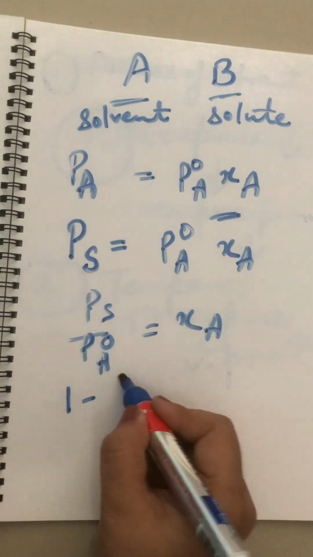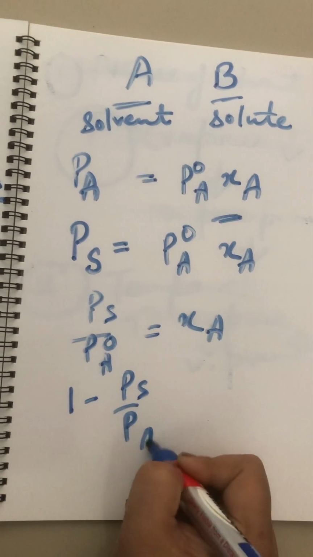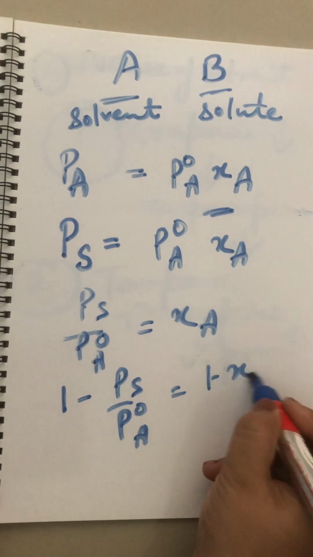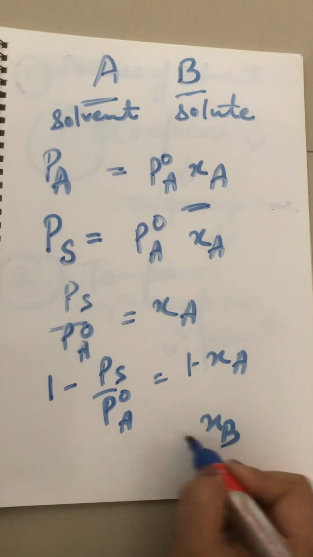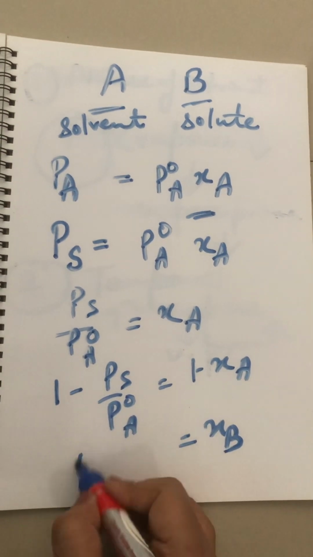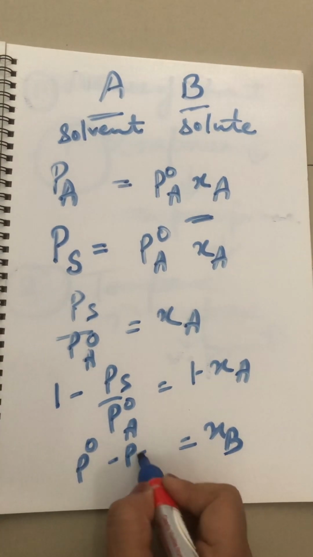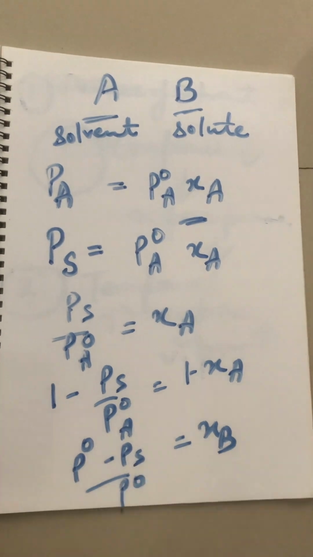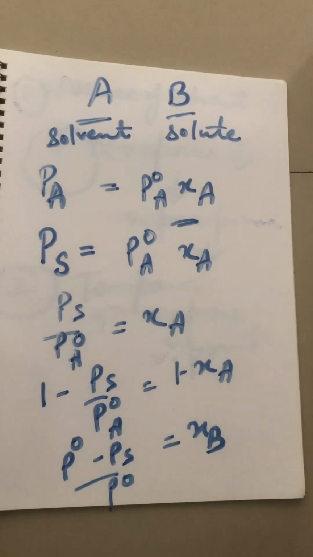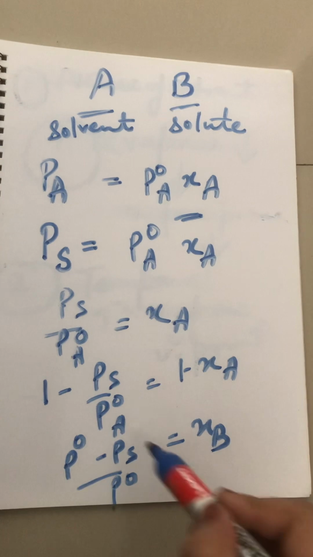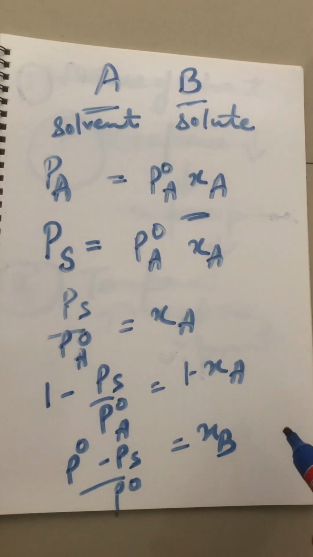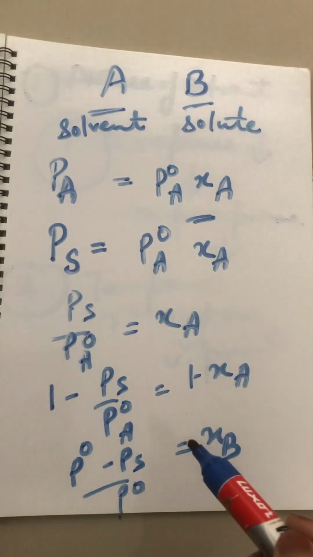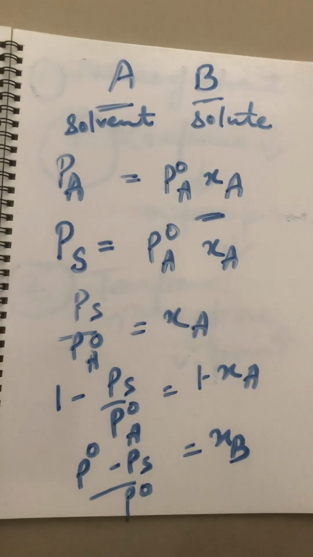Subtracting both sides from 1, 1 minus XA we can substitute by XB, and this is (P naught minus PS) upon P naught. Now this whole value is equal to XB, the mole fraction of B. So this is called the relative lowering of vapor pressure.